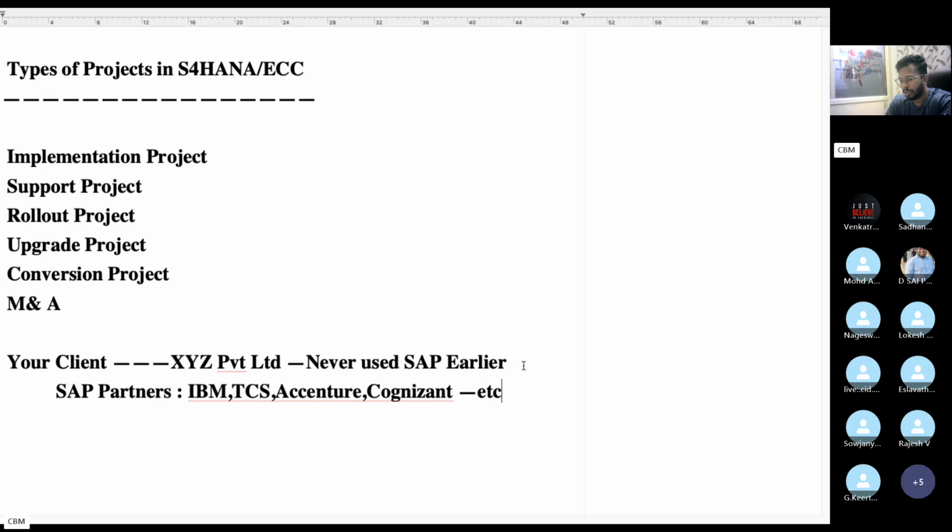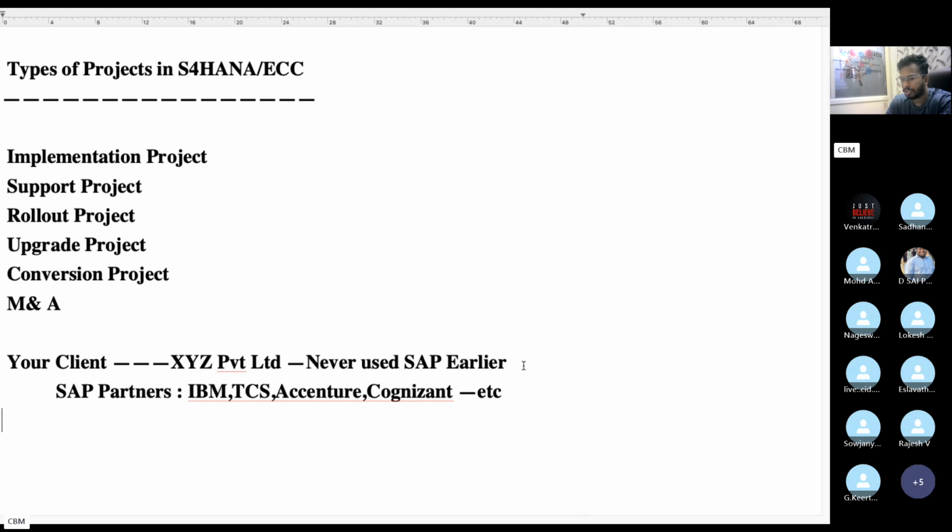These SAP partners should have consultants. They are experts in the implementation part. They will do the configurations and the data migration, and whatever technical aspects are required to complete this implementation project. They will take care of all this stuff.